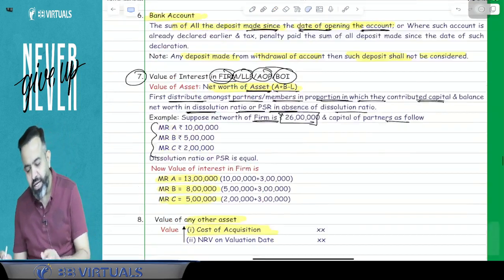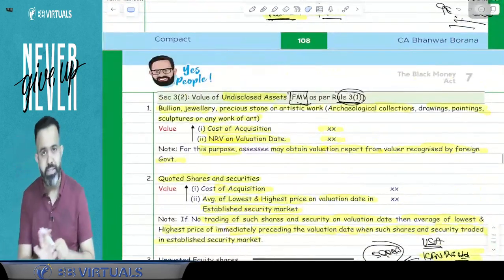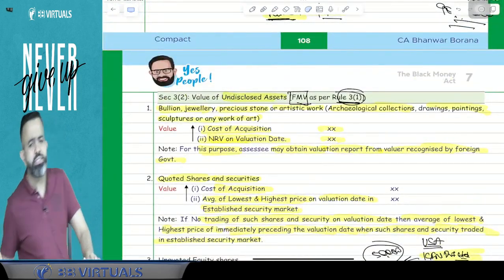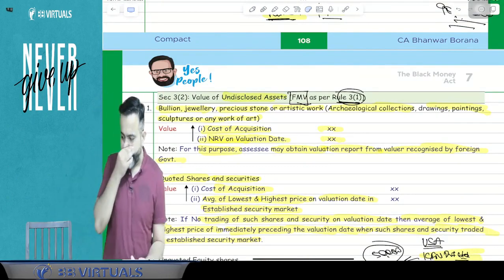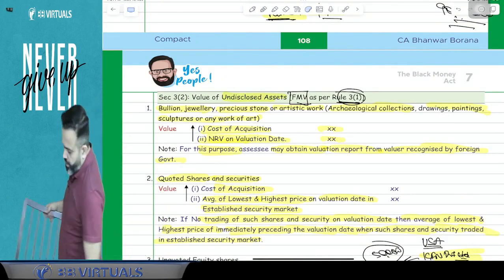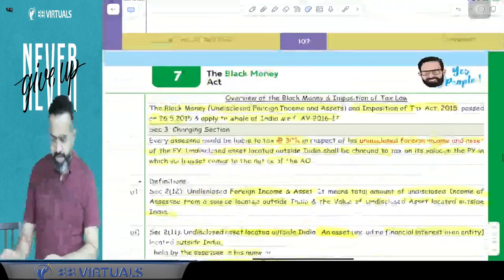So all people pay attention. Again, I am repeating whatever we have discussed till now. So what we have discussed till now, just pay attention. We have discussed the Black Money Act.